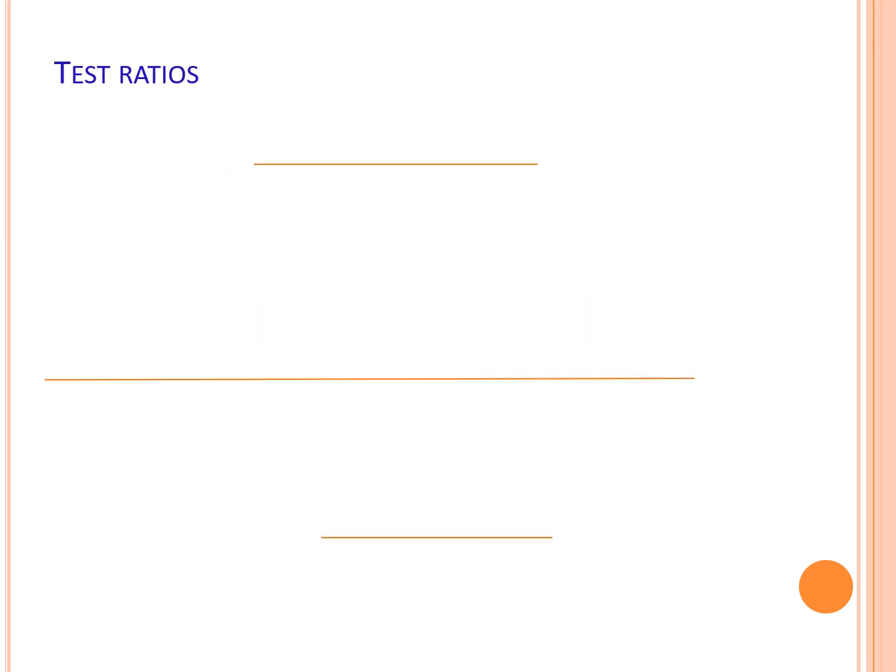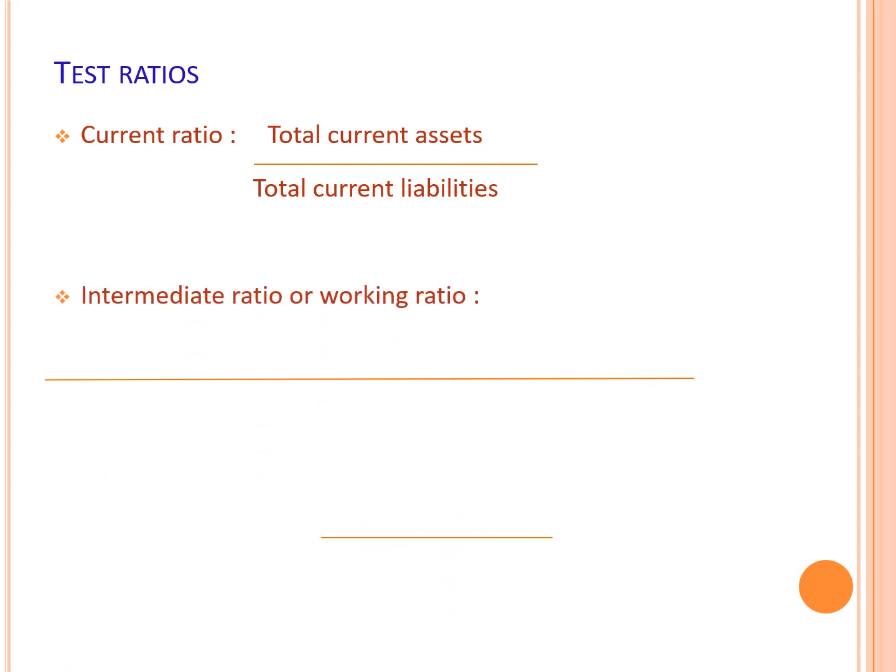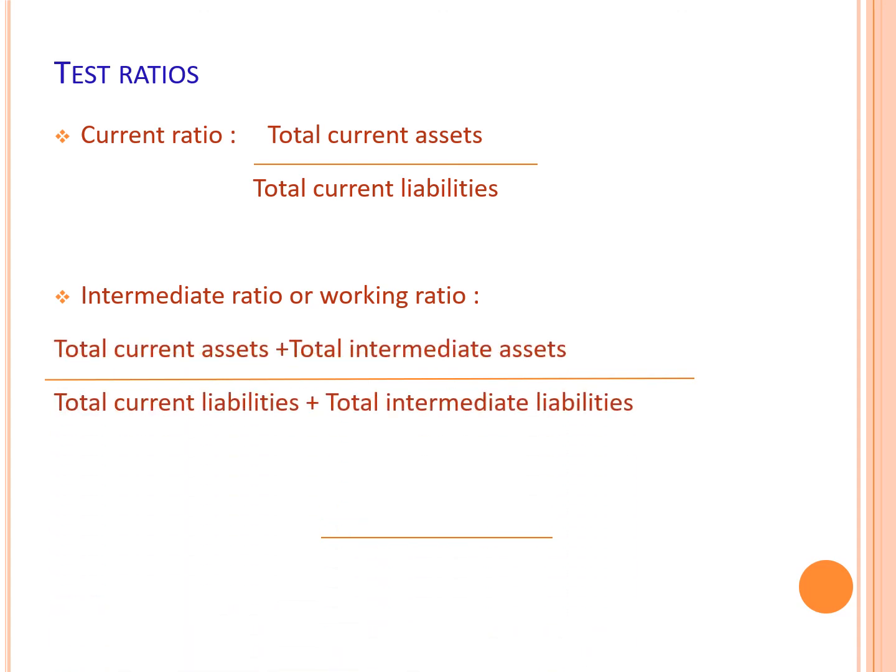Then there are some test ratios we are going to calculate from this balance sheet. First one is the current ratio. The formula for current ratio is total current assets upon total current liabilities. Then next is the intermediate ratio or working ratio. The formula for this is total current assets plus total intermediate assets divided by total current liabilities plus total intermediate liabilities.